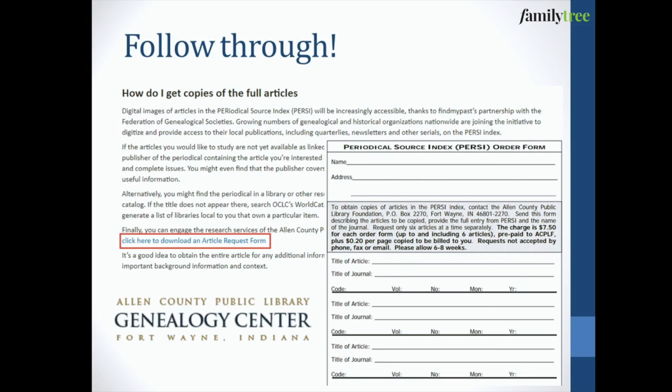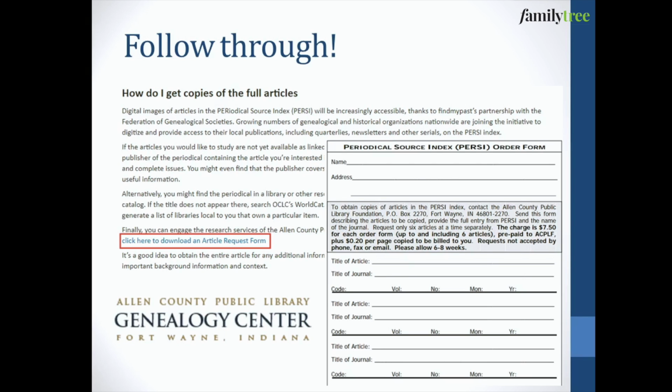You can put up to 6 articles in a single request, and even with the photocopying fees, it only comes out to a couple bucks per article if you wait until you have 6 of them and send them in. Another tip that I use is that I actually research at the Allen County Public Library every couple of years, and sometimes I'll just save up my requests for the next time I'm there if they're not urgent. The other thing is I can use